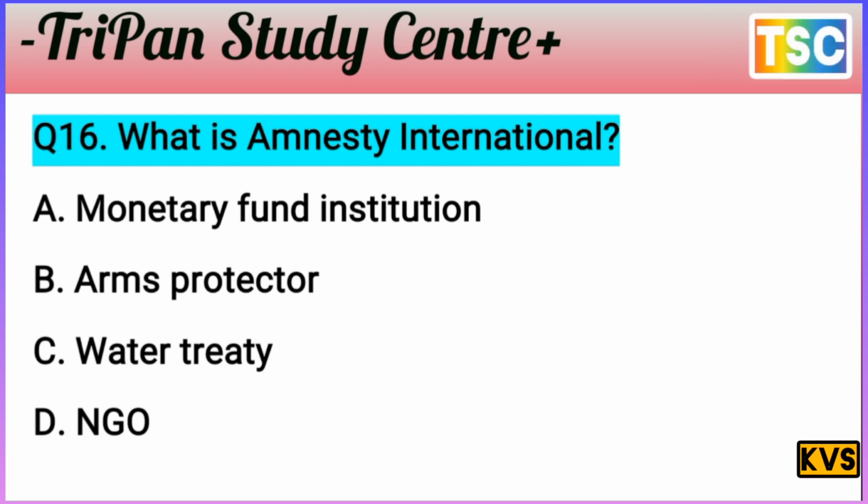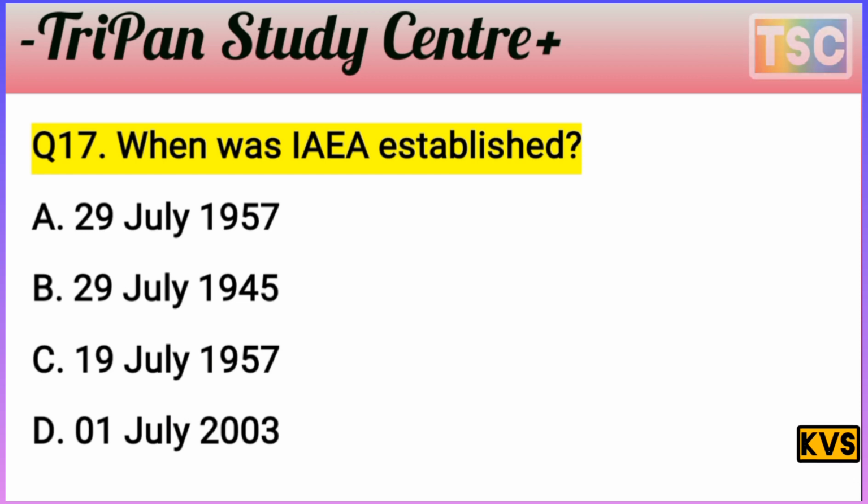The next question on your screen, the question is most important. The question here, when was IAEA established? When was IAEA established? The options here: A 29 July 1957, B 29 July 1945, C 29 July 1957, D 1 July 2003. That's an important question for the exam view here.